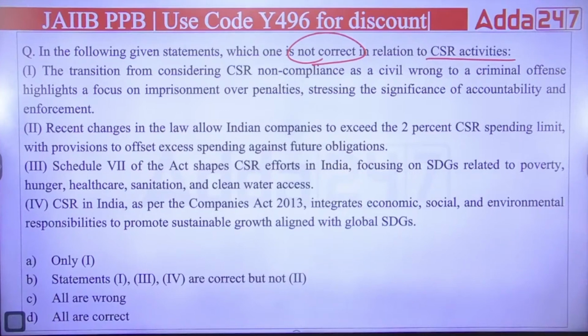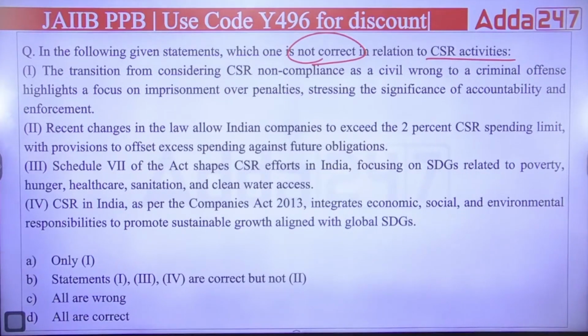Third, Schedule 7 of the Act shapes CSR efforts in India, focusing on SDGs related to poverty, hunger, healthcare, sanitation, clean water access. Fourth, CSR in India, as per the Companies Act, integrates economic, social, and environmental responsibility to promote sustainable growth aligned with the global SDGs.